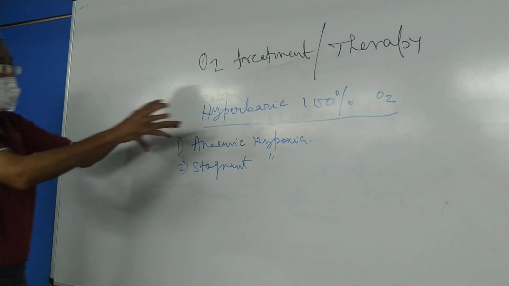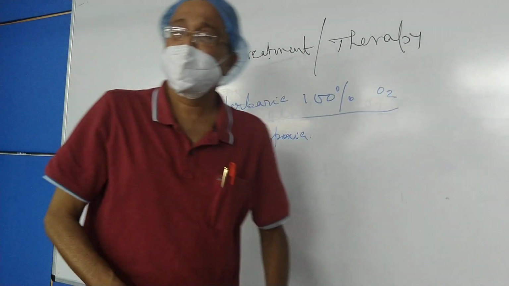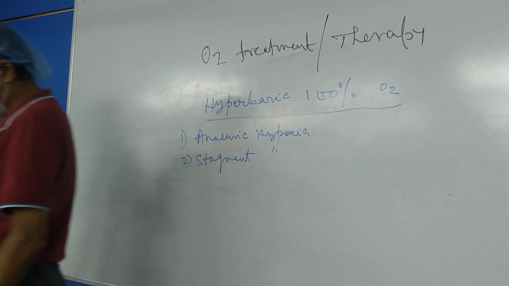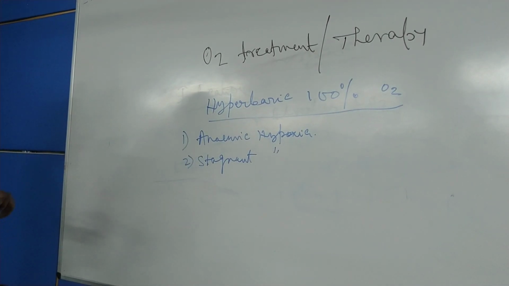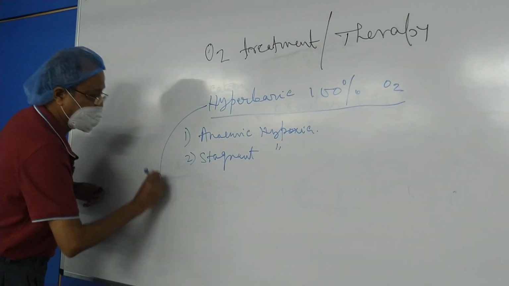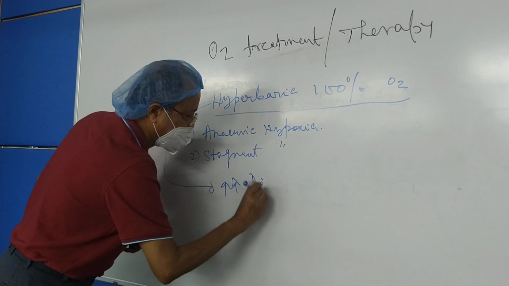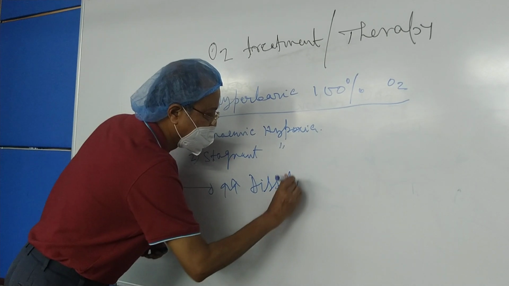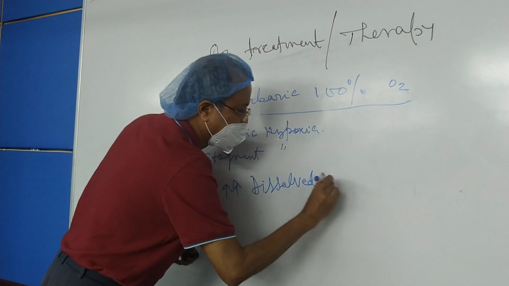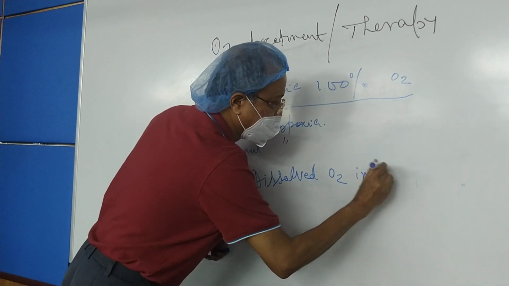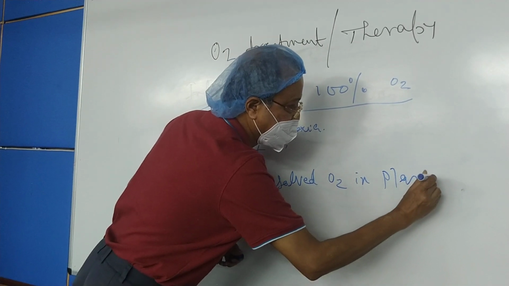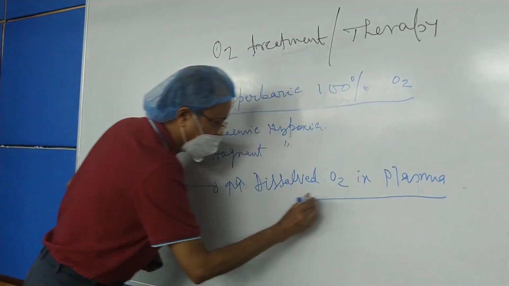Then what will these hyperbaric 100% oxygen do? They will increase the amount of dissolved oxygen in the blood. Increase the amount of dissolved oxygen in plasma. This statement is very, very important.